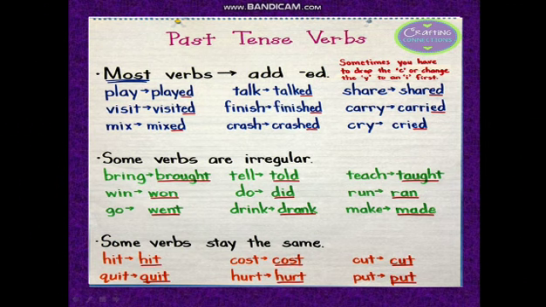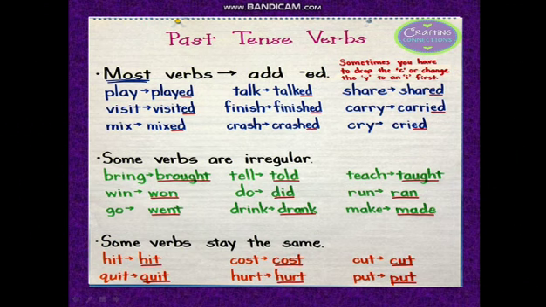Mostly verbs are made past tense by adding ed. So how will we make it? Play will become played. We are adding ed to it to make it past tense. Visit, visited. Mix, mixed. Talk, talked. Finish, finished. Crash, crashed. Share, shared. Carry, carried. And cry, cried.